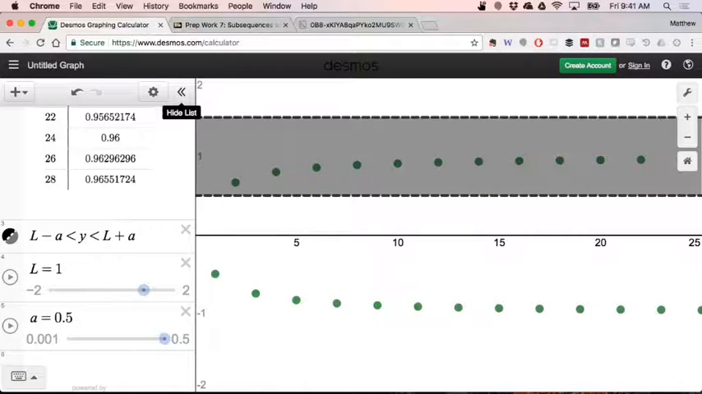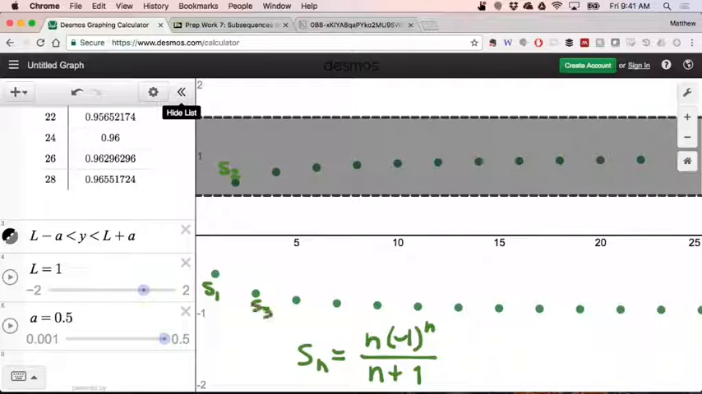So the sequence we're looking at on the screen here is the sequence whose formula is Sn is n times (-1)^n over n plus 1. So here's the first term in that sequence. Here's the second term, S2, S3, S4, S5, and so on and so on. So my first question to you is, what nice properties, if any, does this sequence have?